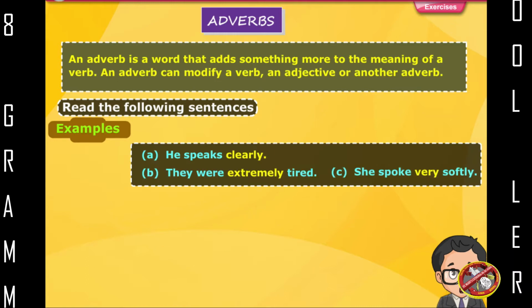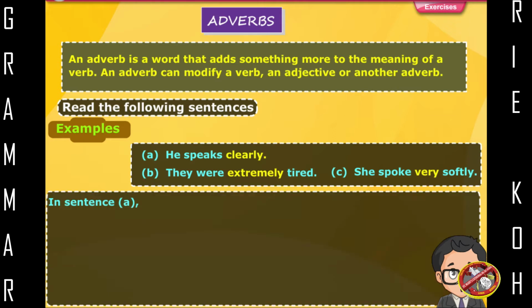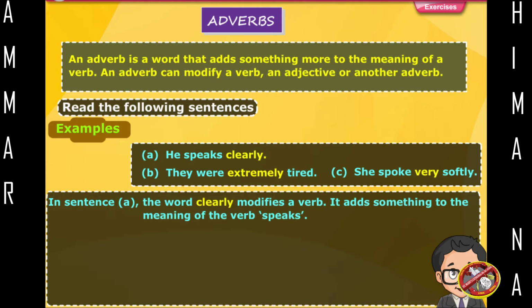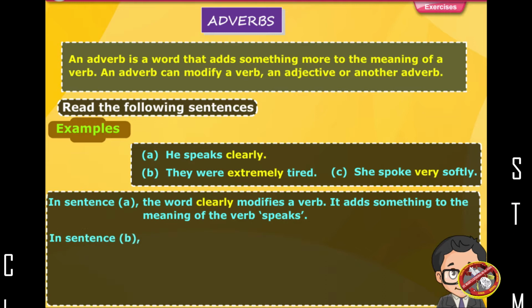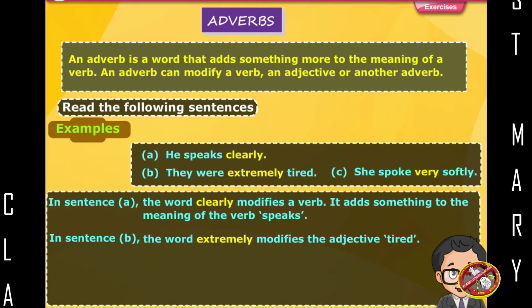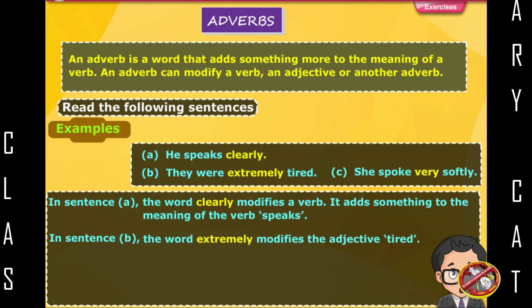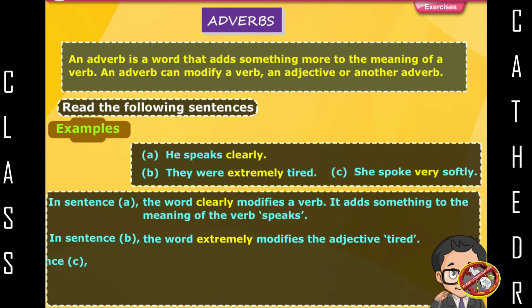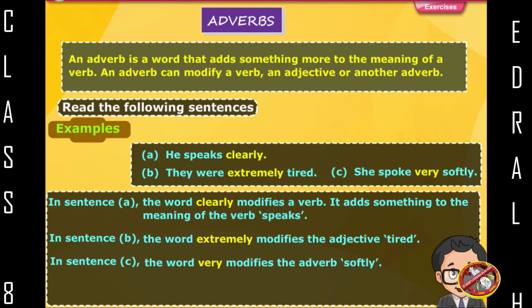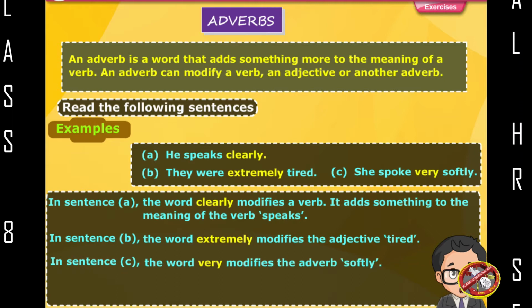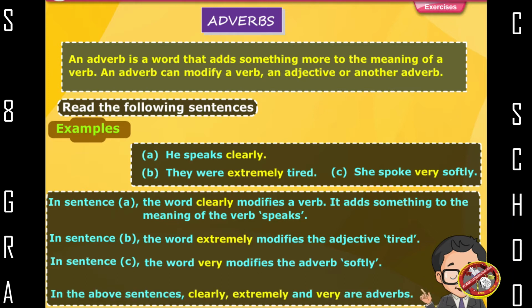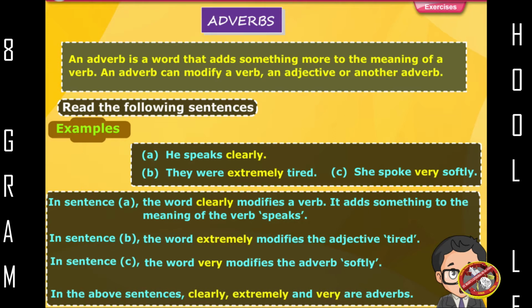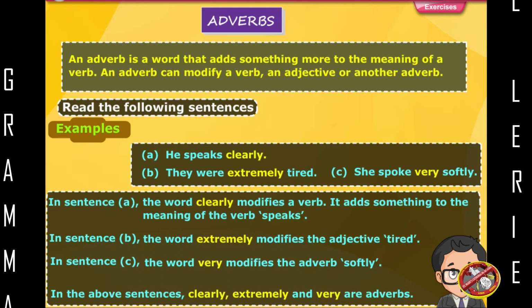She spoke very softly. In sentence A, the word clearly modifies a verb. It adds something to the meaning of the verb speaks. In sentence B, the word extremely modifies the adjective tired. In sentence C, the word very modifies the adverb softly. In the above sentences, clearly, extremely, and very are adverbs.